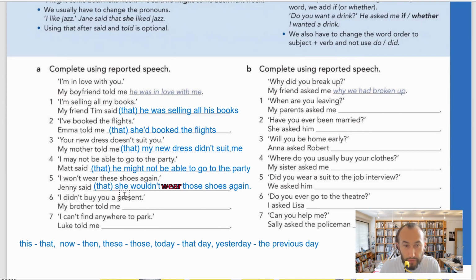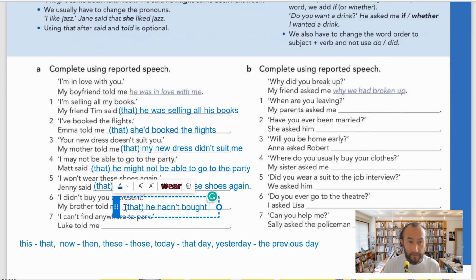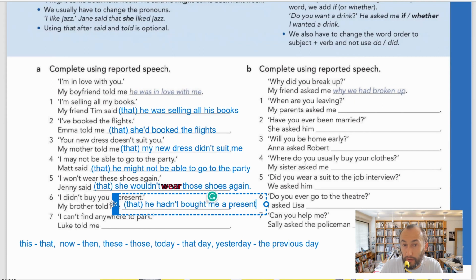So number 6, I didn't buy you a present. My brother told me that he didn't buy, that is past simple. So we change to past perfect. He hadn't bought. So my brother told me that he hadn't bought me a present. That's it. See, guys, my brother told me that he hadn't bought me a present.